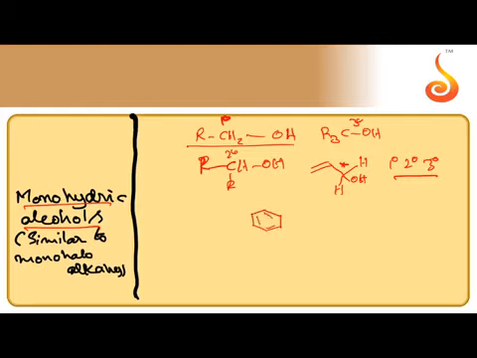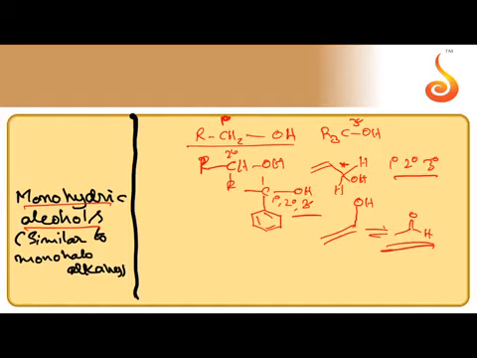Benzyl alcohol: if OH is attached to benzylic carbon, they are benzyl alcohols. Benzylic carbon may be 1 degree, 2 degree or 3 degree. If OH is attached directly to a doubly bonded carbon, vinylic carbon, that is called vinyl alcohol. Of course, vinyl alcohol is unstable. It undergoes tautomerization to give a carbonyl compound.